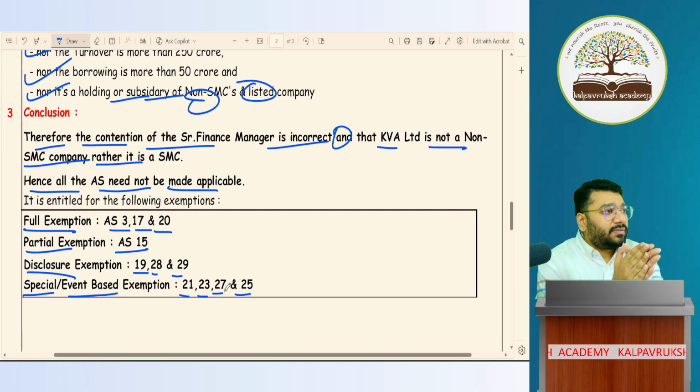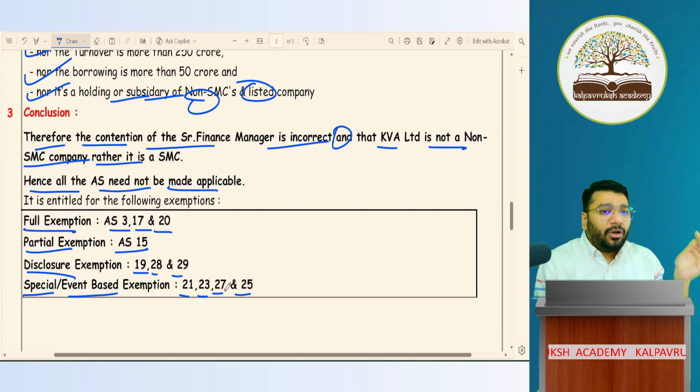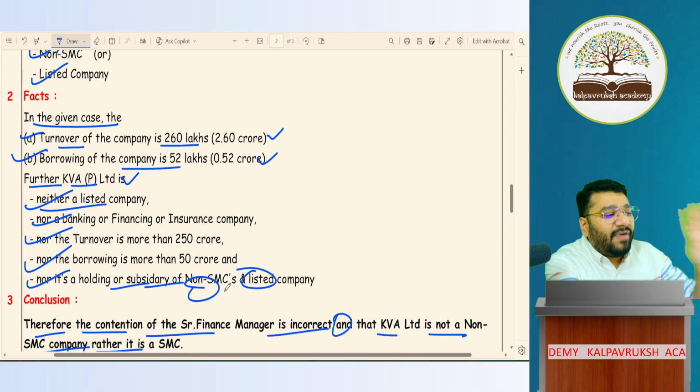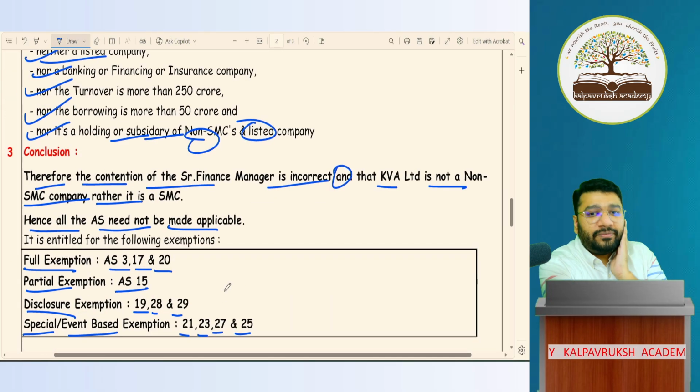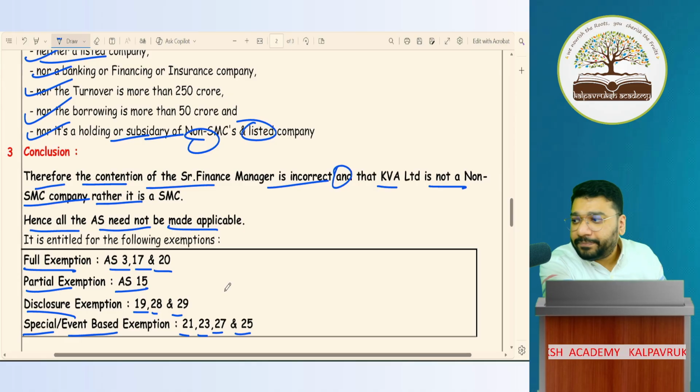If you get this as a descriptive question for 2 marks, 3 marks, 4 marks, this is how you write in the exam. This is more for a 4 mark question. For a 2 mark question, write more concisely. Maybe you can just write facts and conclusion in the exam. No need to give the provision. If it's coming for 4 marks, then provision, facts and conclusion are required. Okay, not okay.